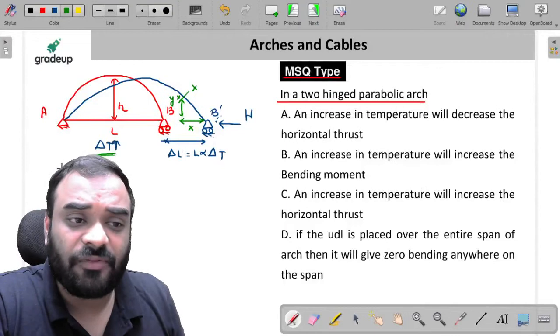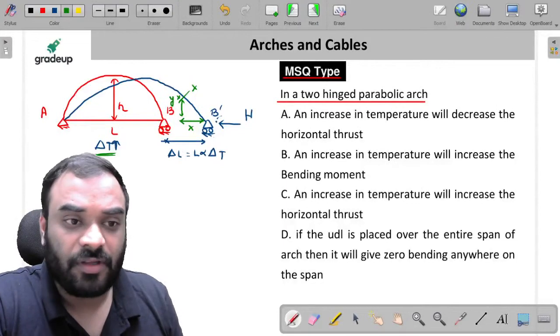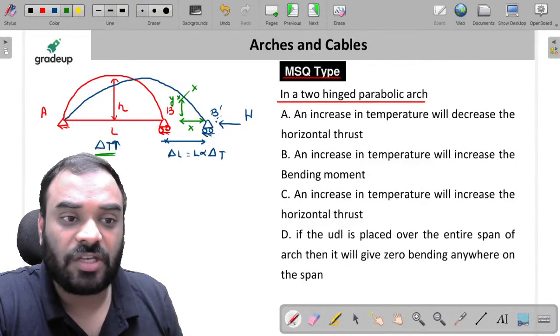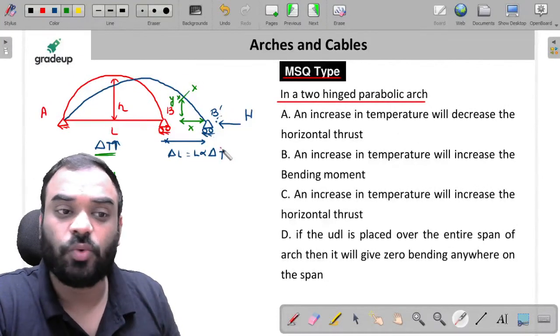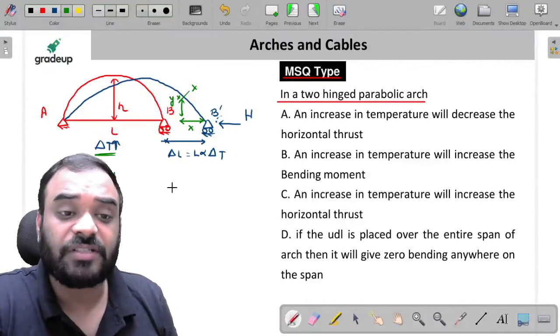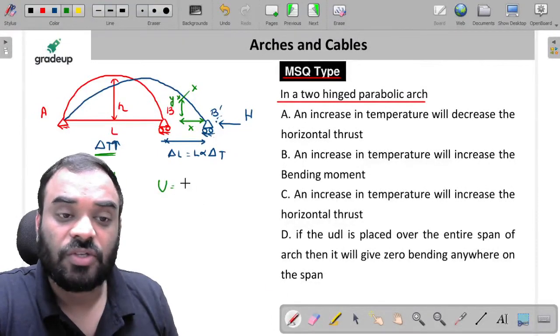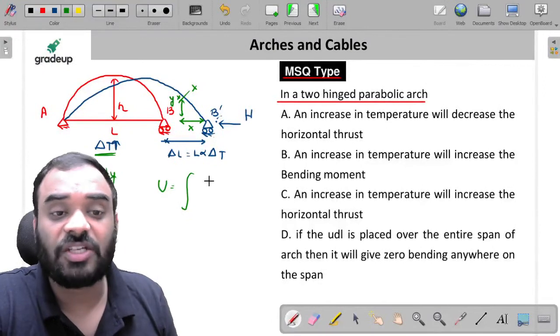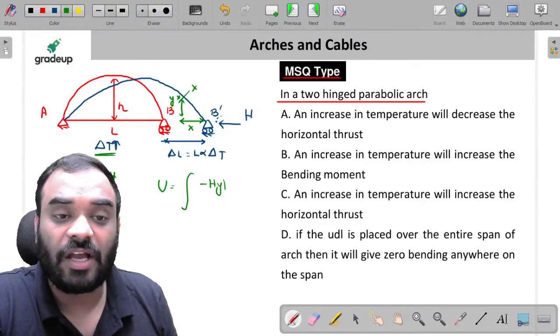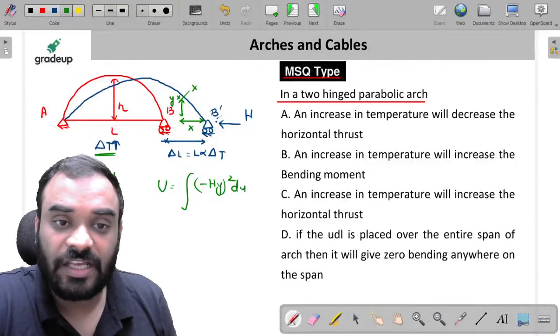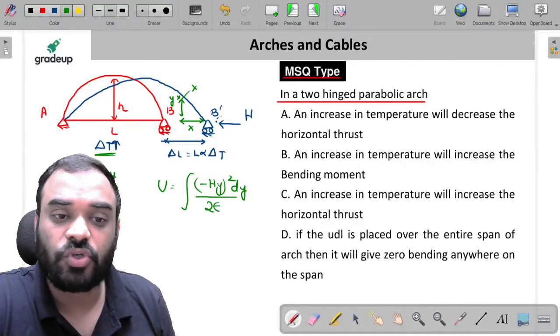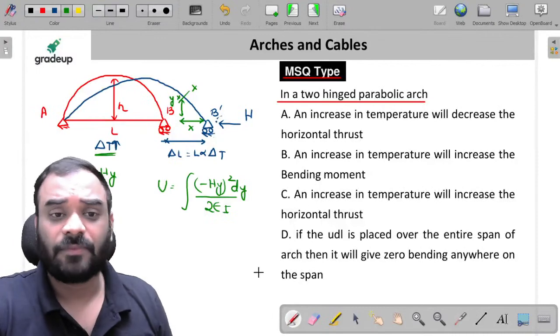So can I say that, my friends, what is the bending moment over here? It is minus H into y. Why is it so? Because it is causing a hogging moment at this particular section, which is H into y. Okay, sir. Now you know how to write the total strain energy. Total strain energy is equal to integration of M square dy divided by 2EI, where M is minus Hy. Yes? Okay, sir.